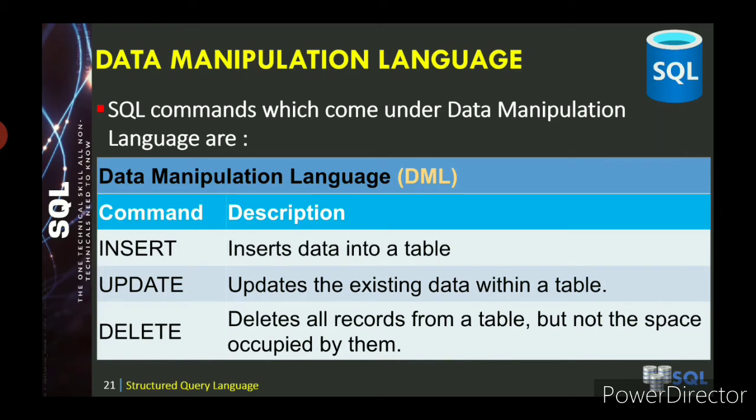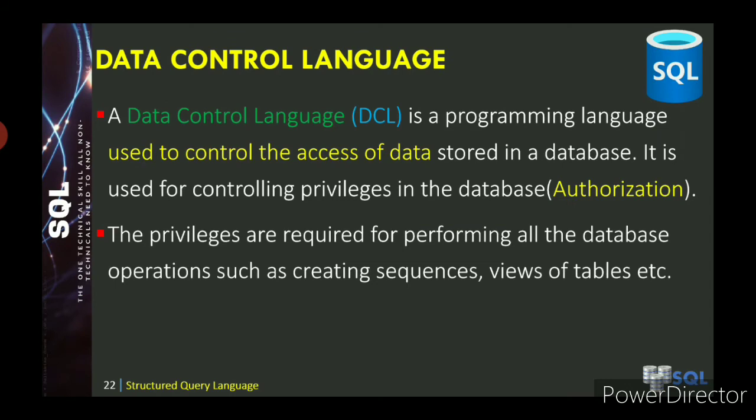The first command is insert, which inserts data into a table. Second one is update, which updates the existing data within a table. Third one is delete, which deletes all records from a table but not the space occupied by them. It means the memory space occupied by the deleted data will still be there, but only the records will be deleted using the delete command.